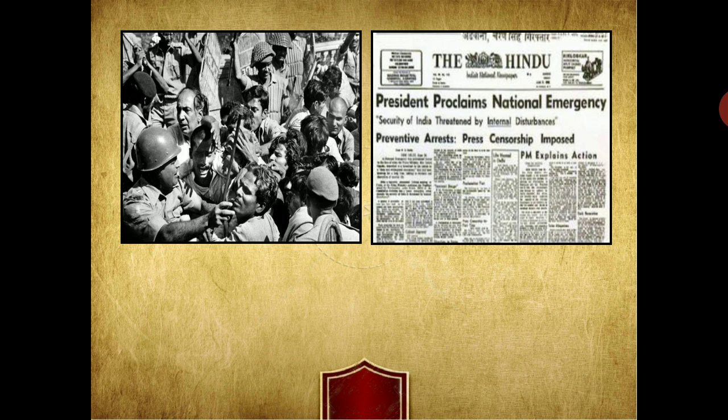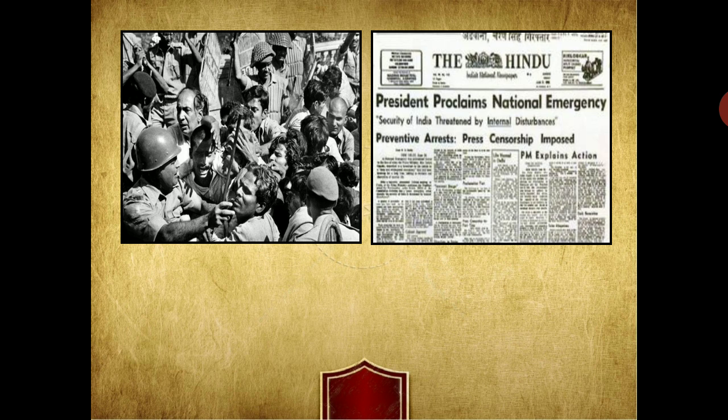The situation of law and order in the country was the worst, and the government declared a state of national emergency, on the basis of constitutional provisions relating to emergency.